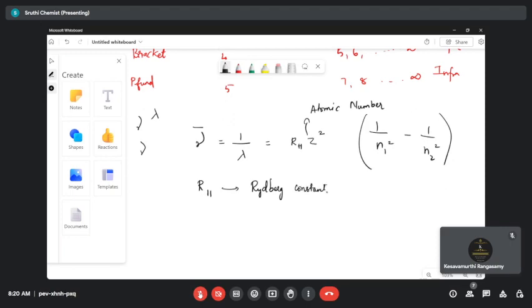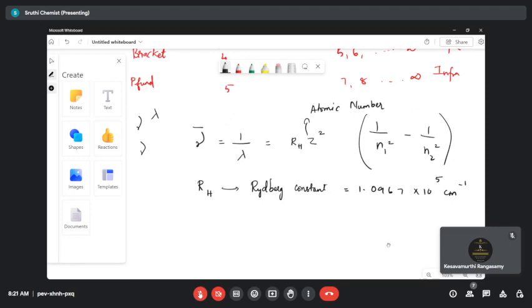So the value of Rydberg constant, write it down, is 1.0967 into 10 to the power of 5 centimeter inverse. This is the value of Rydberg constant. And Z, you know, is the atomic number.